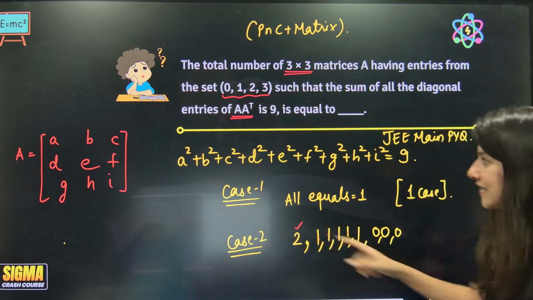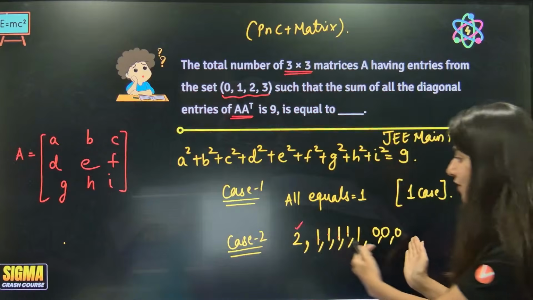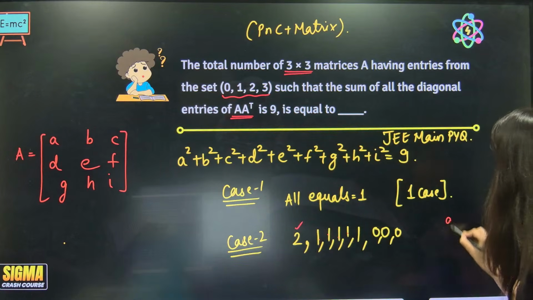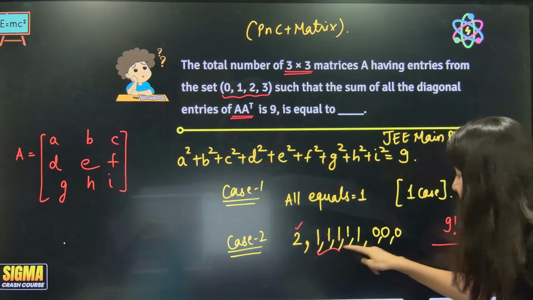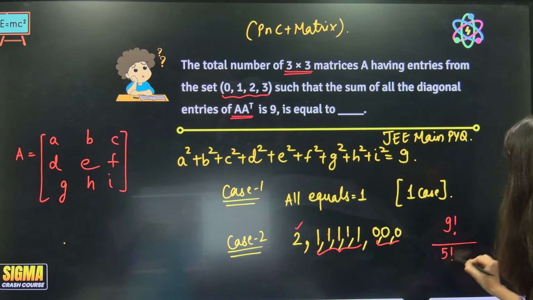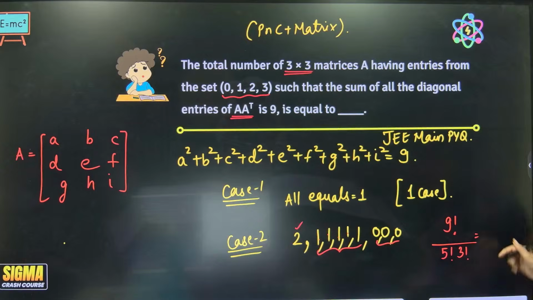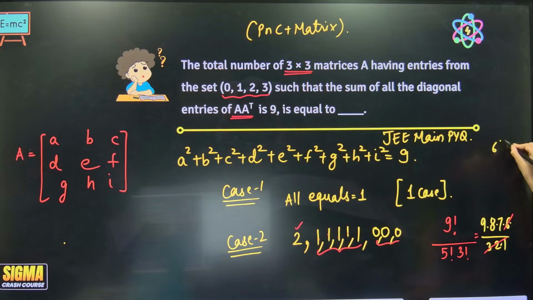Now you have to shuffle. There are 9 elements and 9 places. You have to shuffle these 9 elements, so it will be 9 factorial upon 5 factorial, 3 factorial. So the answer will be 9 into 8 into 7 into 6 into 5 factorial upon 5 factorial into 3 into 2 into 1. 6 cancels, 9 7s are 63, into 8. 8 3s are 24, 8 6s are 48. That is 504.